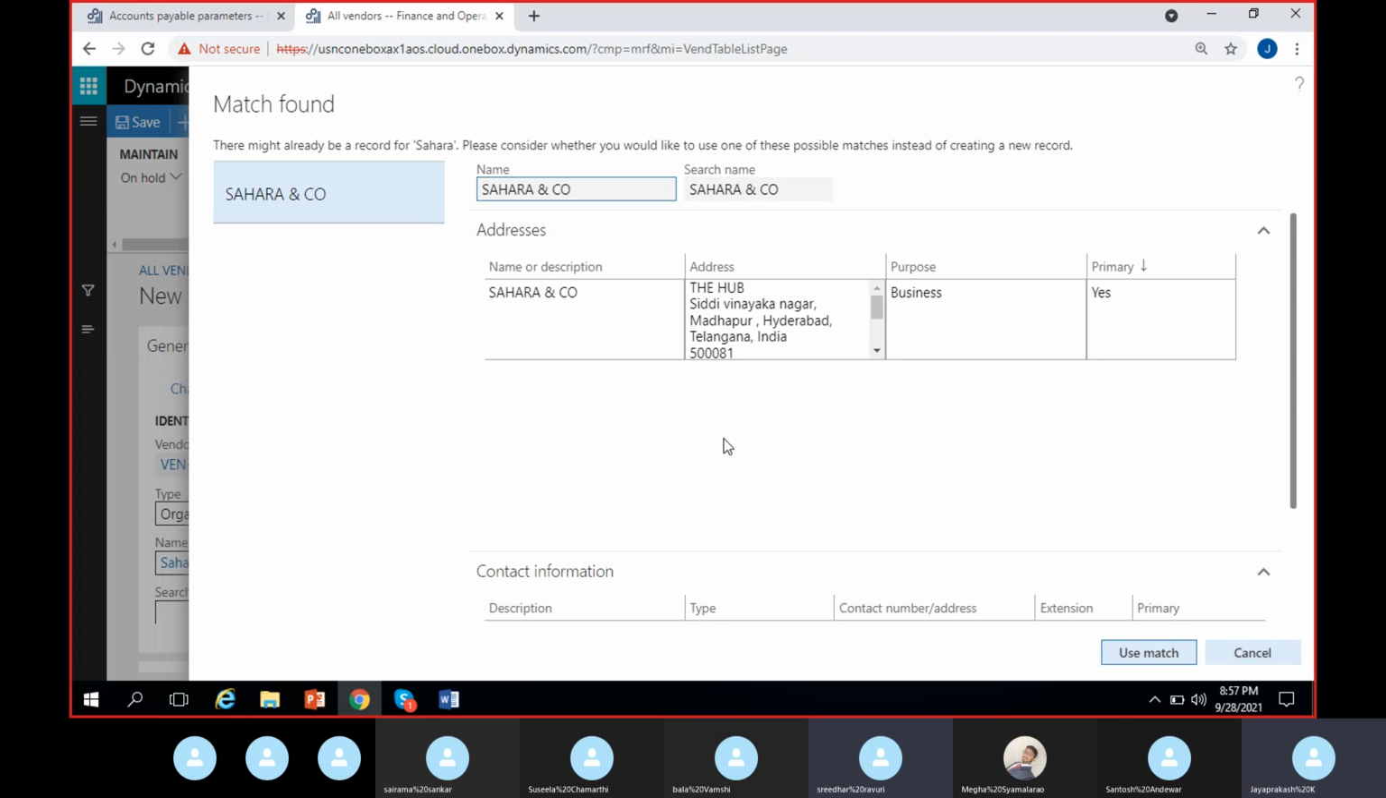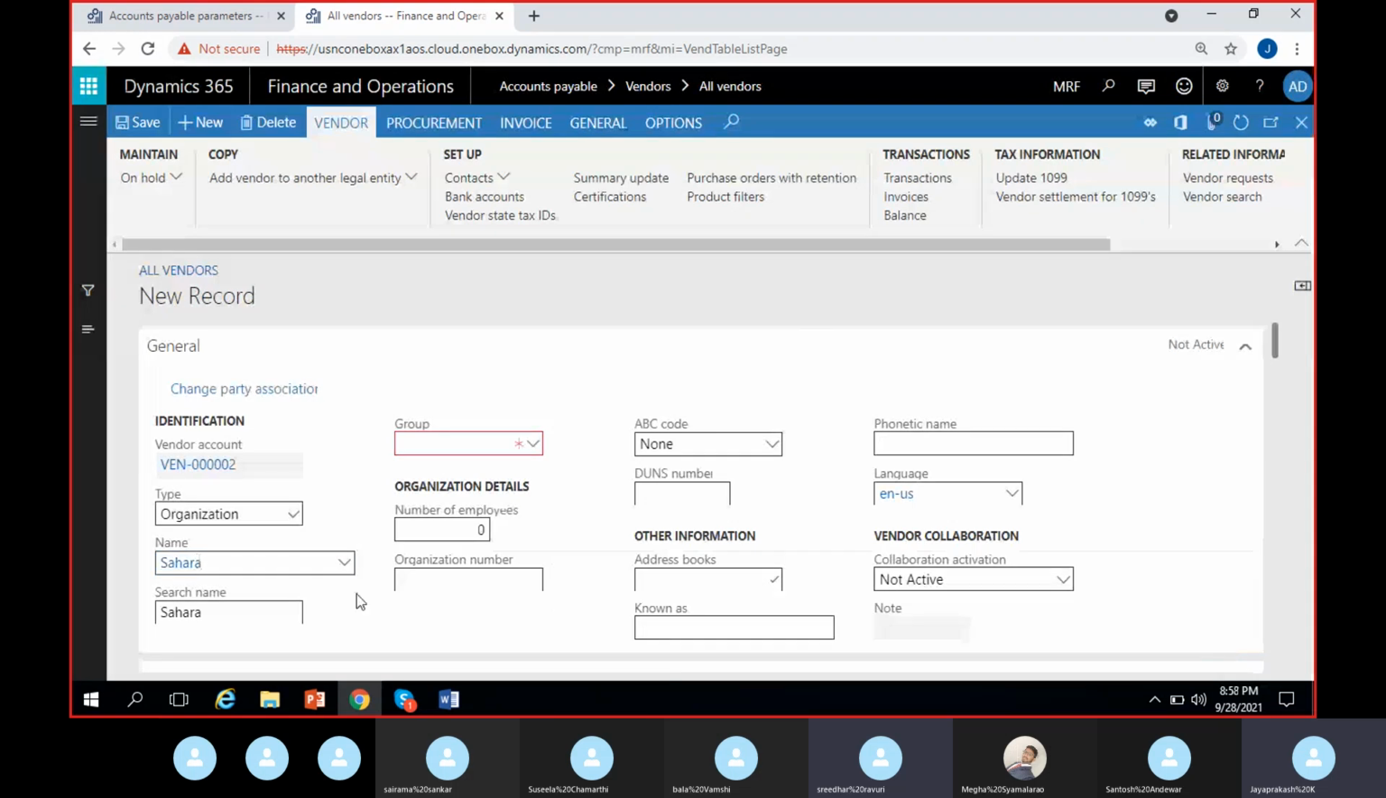There is no benefit like that in a global address book. It will say both of the vendors are the same, just that you have a different vendor number here and another vendor number there in the other legal entity, according to that legal entity's format. That's all, but the accounting will be different. Here it is different, there it is different. I'm not using match here, I'm just canceling it. I gave it as Sahara.